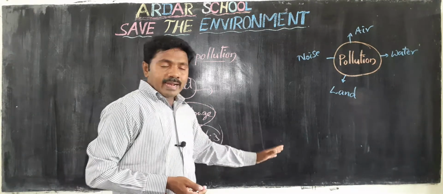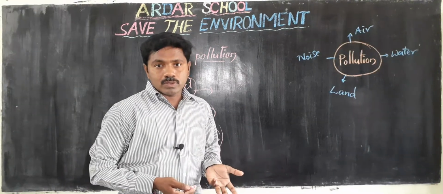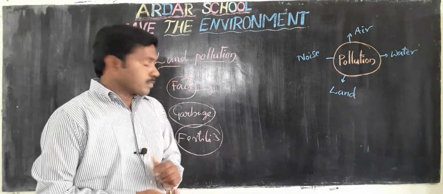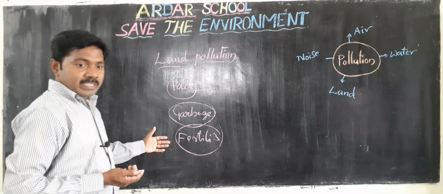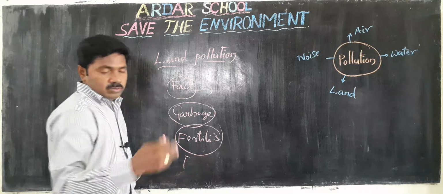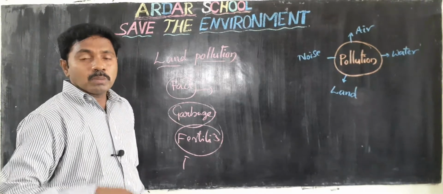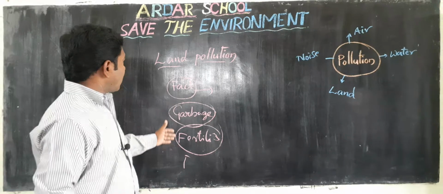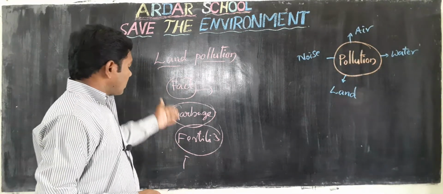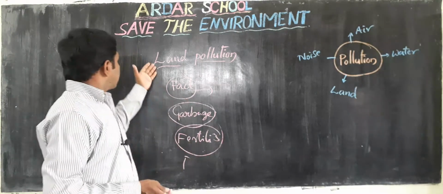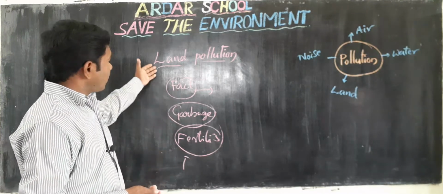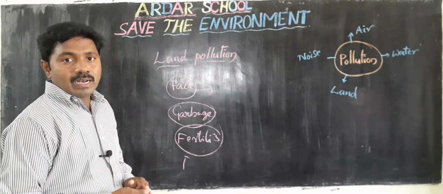Gradually the soil becomes unfertile. They didn't give the proper yield. So that is the main problem. Next one, digging the bores, mining. And next, cutting the trees. So these all are the main factors that cause land pollution. How can we control land pollution?